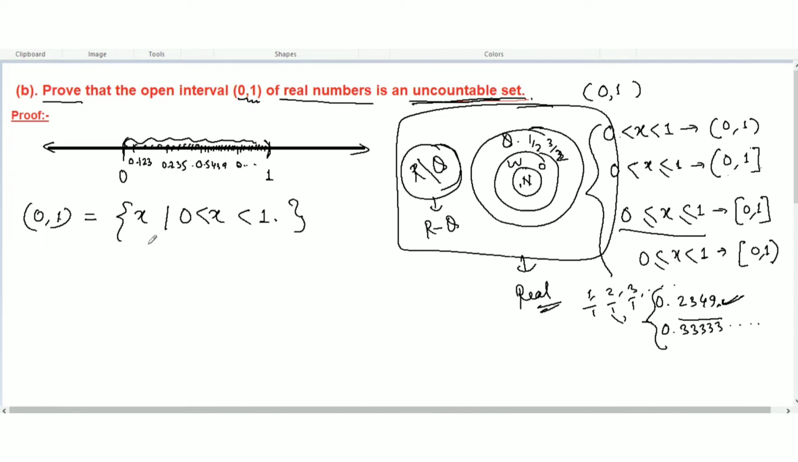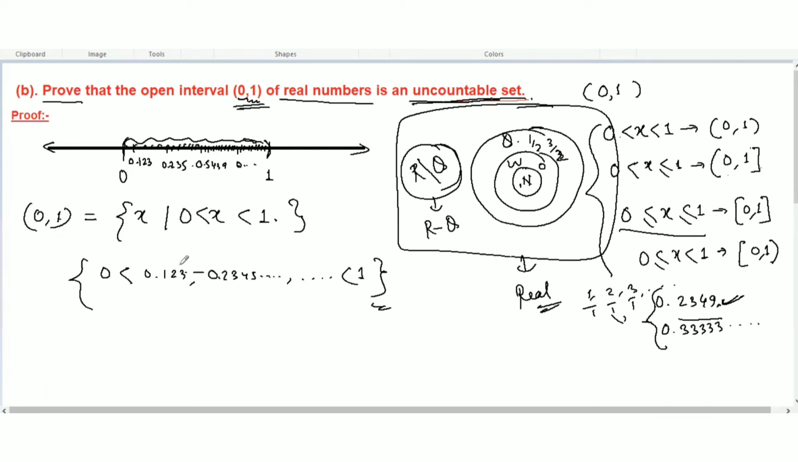So what does that mean? It means numbers like 0.1234, 0.2345. This is the number. You can't say how many digits there are, and this way is the number from 0 to 1. So we have to prove that this open interval of real numbers is an uncountable set. Now you understood that these real numbers are all uncountable. We can't say how many numbers there are in between.